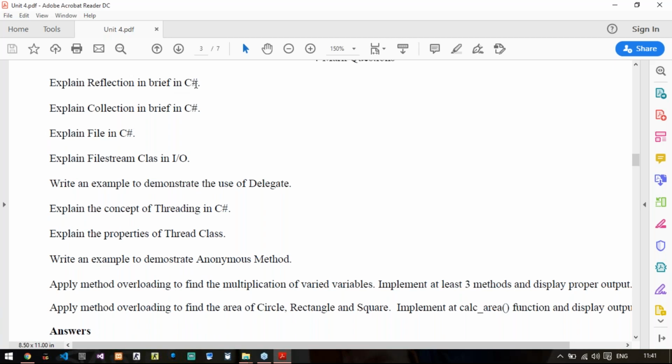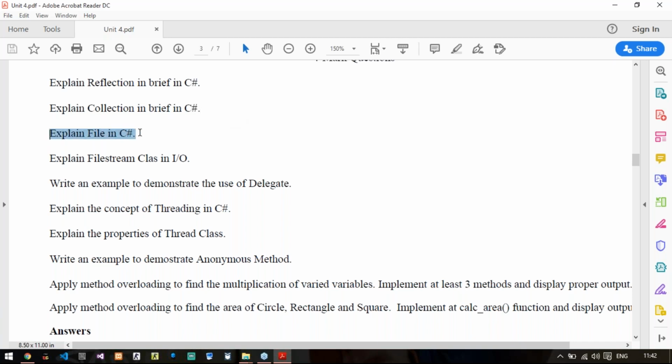So already I have said that reflection is metadata about your program. So you just need to explain this in about 4 to 5 points properly. What is reflection, what it does, what methods it has, and what properties it has. That's it. Nothing more. Then explain collection in C sharp. So ArrayList, then stack, queue. All these collections you need to explain in 2 lines each.